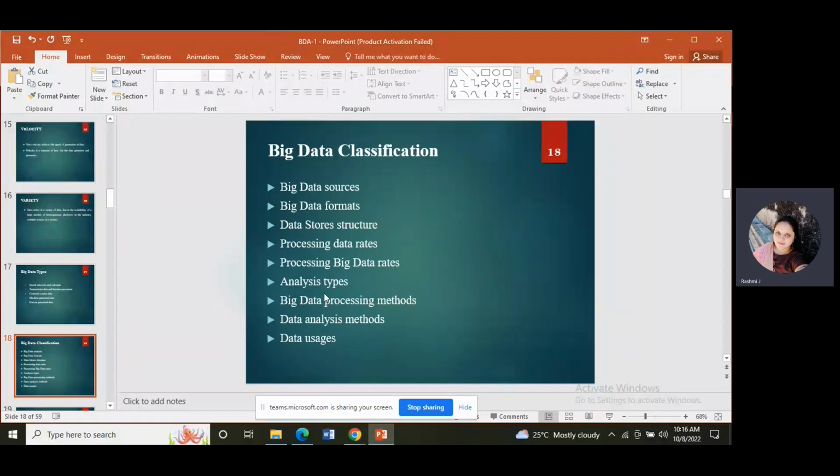Characteristics means what? 3 V's or 4 V's. Based on this, we are classifying the big data. These are the big data classifications. First one is big data sources. What is meant by big data sources?